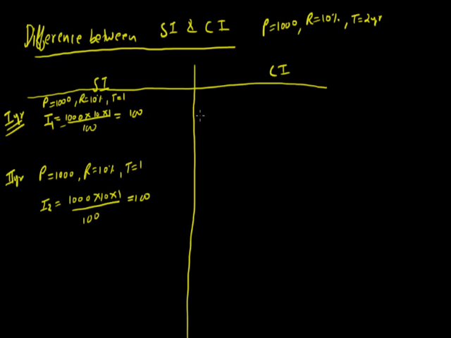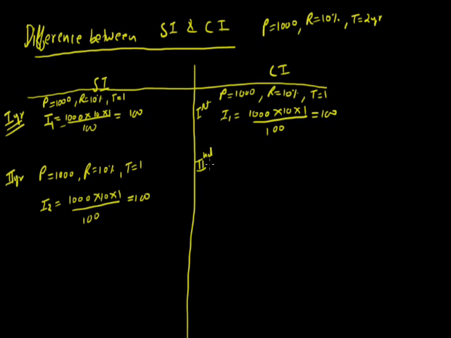Now when we are talking about the compound interest, during the first year P is 1000, rate of interest is 10%, and the time period is 1 year, because we are talking only for the first year. So again we calculate the interest for the first year, that is PRT upon 100, that is 1000 into 10 into 1 by 100, which equals 100. So for the first year the interest is 100, which is the same as simple interest. Now the main point, that is the second year.